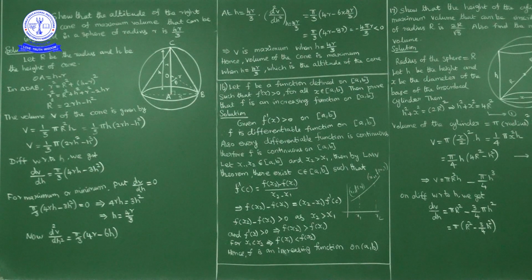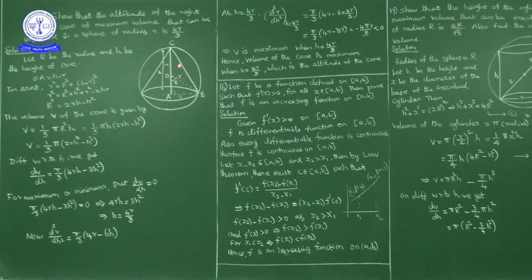Now suppose this is the sphere. Now this is the cone inserted. AC is the height of the cone, let it be h. The base radius of the cone is capital R, and small r is the radius of the sphere. Now let O be the center.